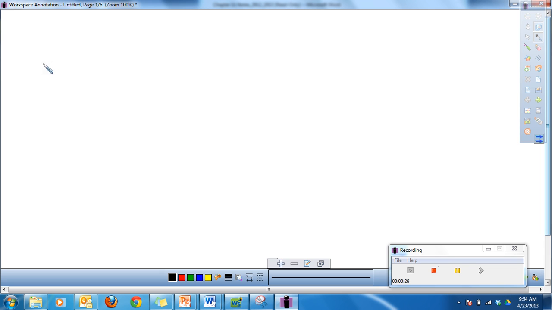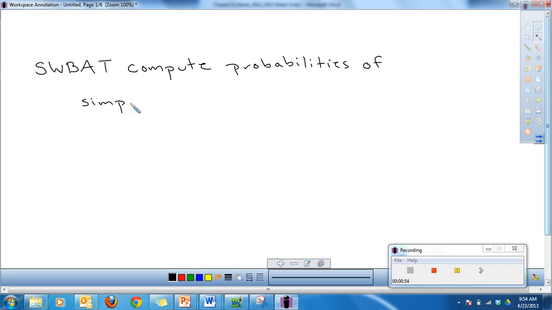So our objective for today is students will be able to compute probabilities of simple and compound events.